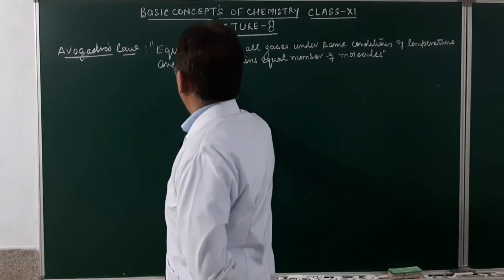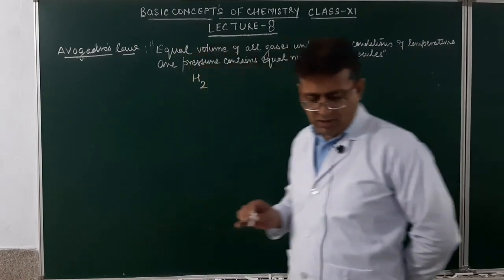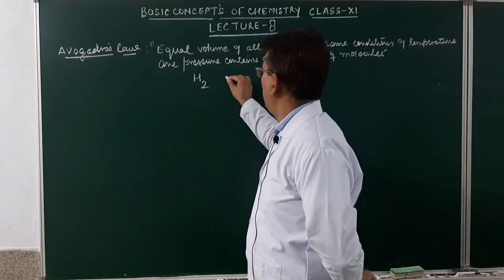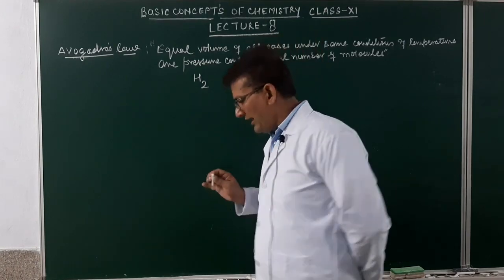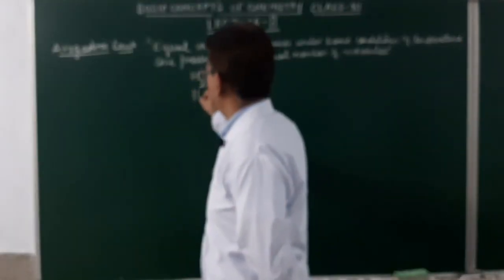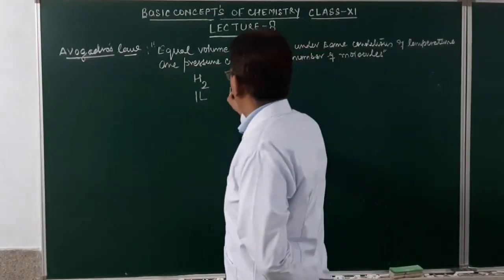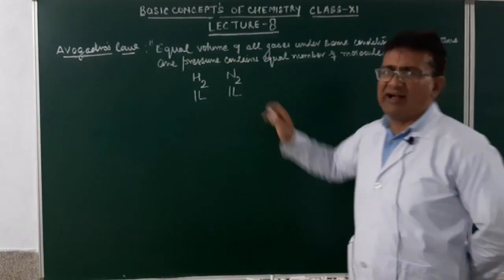Suppose we have two gases. This is hydrogen in the form of a gas, and then we have nitrogen. Now I say we take equal volume. Suppose we take 1 liter of hydrogen and 1 liter of nitrogen. You can see over here their volumes are the same.